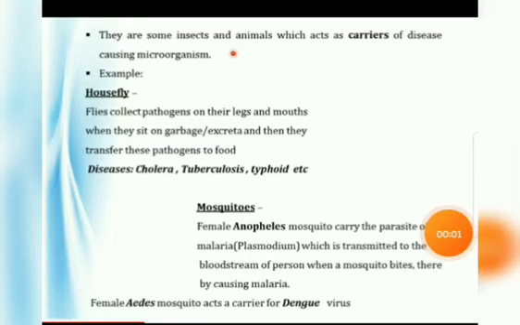Next, mosquitoes. The female Anopheles mosquito carries the parasite of malaria, that is Plasmodium, which is transmitted to the bloodstream of a person when the mosquito bites, thereby causing malaria. Mosquito also acts as a carrier for the dengue virus.